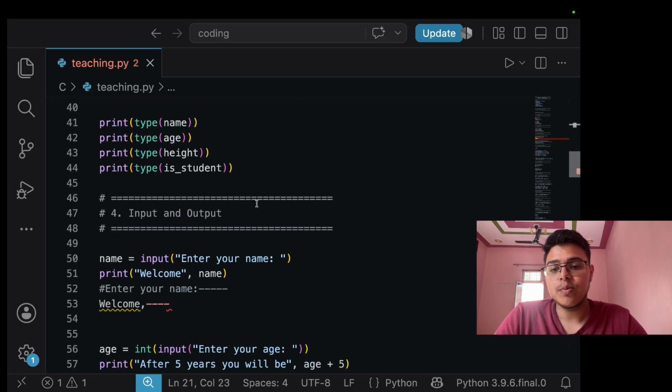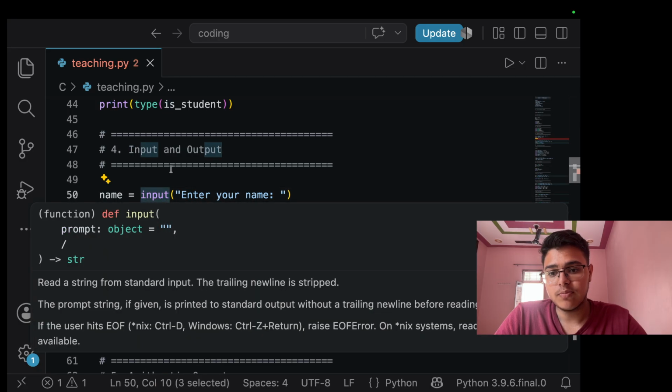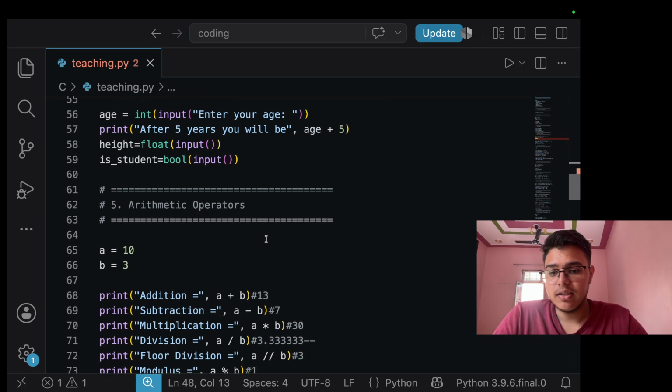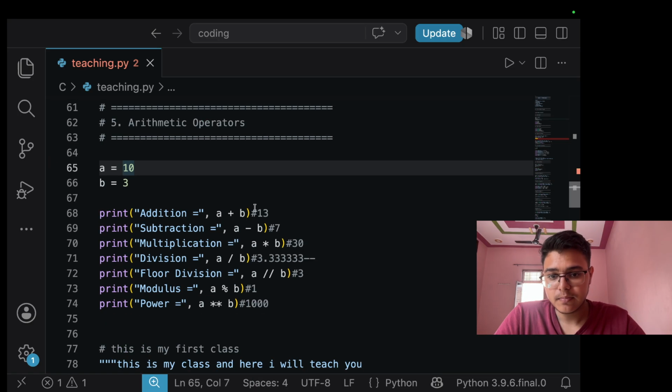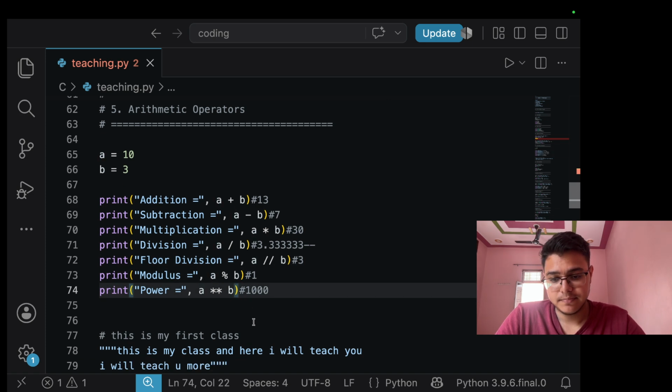Then we take input and output: input from the input keyword, and output from the print keyword. Then we have our arithmetic operations, which are plus, minus, multiply, divide, modulus, floor division, and power.